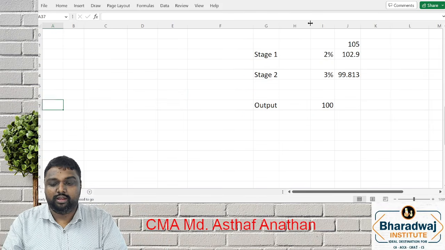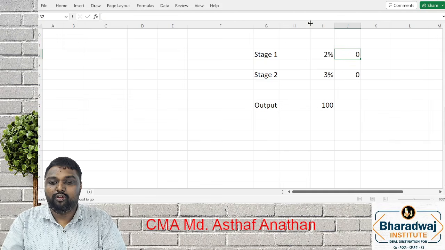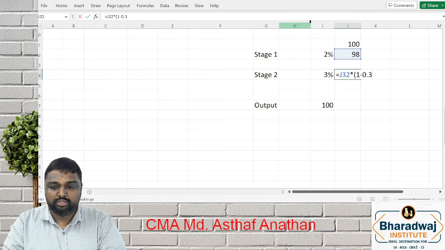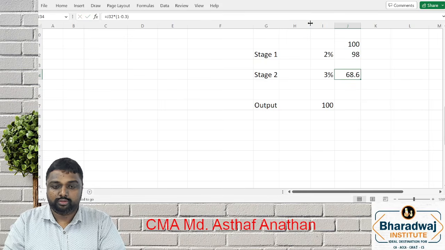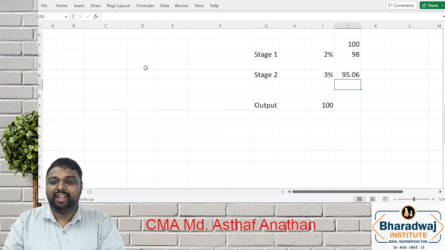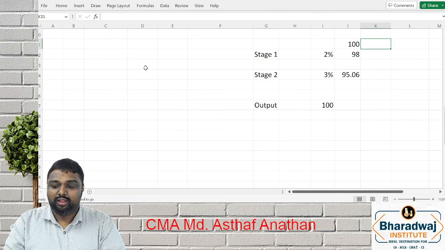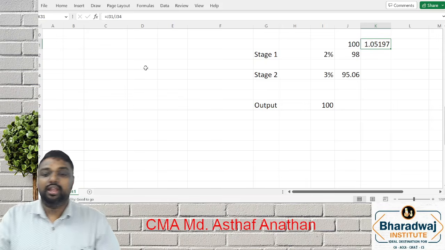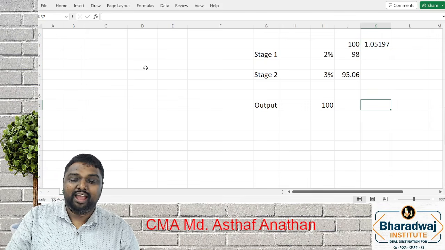4 is the minimum level. Now what you have to do in this stage? We have to go for a concept called waste multiplier. Remember? So initial input is 100. 2% loss, output is 98. Next, in 98, if you go on with 0.03, you will get an output of 95. This is your final output. Yes or no? So what you do? 100 by 95. You are getting a waste multiplier of 1.0519.